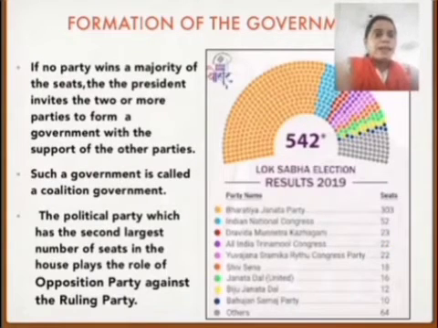If no party wins a majority of the seats, the president invites two or more parties to form a government with the support of other parties. Such a government is called a coalition government.